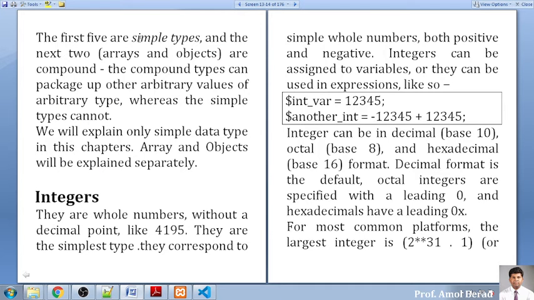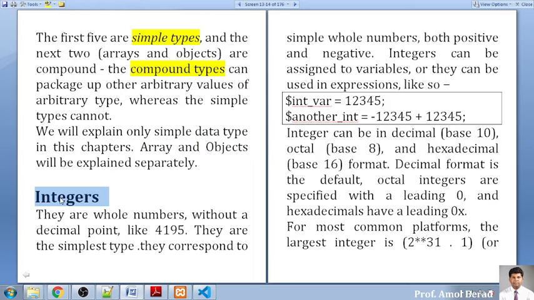these we call simple types. And the next two, array and object, we call compound types. And the last one, resources, can be packed up with arbitrary values of arbitrary types. We will be working only with simple data types in this session, and we will be working on arrays and objects in upcoming sessions. So the first five are simple types and the second two are compound types, which we will be covering in an upcoming session.